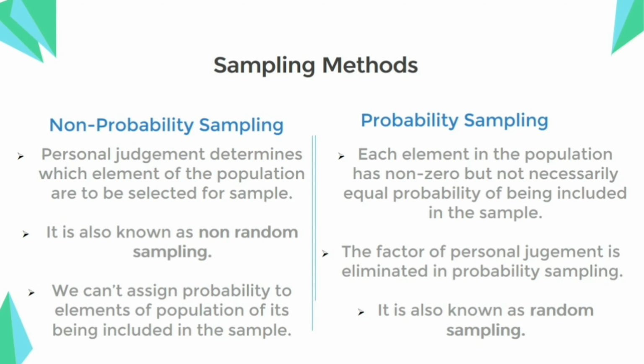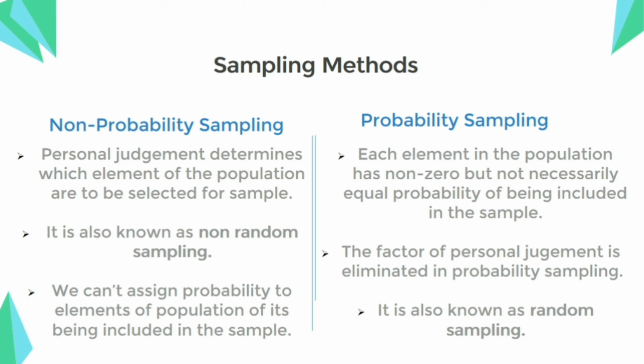In non-probability sampling, personal judgment determines which elements of the population are to be selected for the sample. Due to the involvement of personal judgment, it is also called non-random sampling. Here we cannot assign a probability to the elements of the population of their being included in the sample.